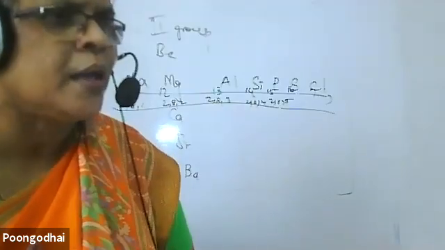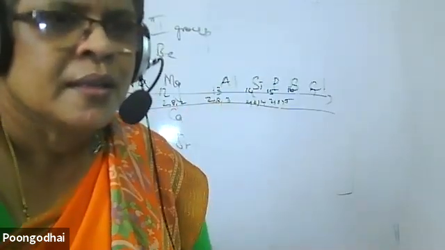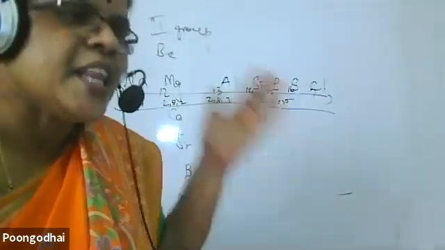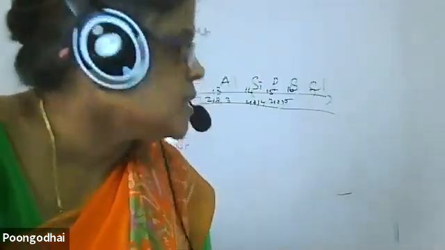Why third group? First group. Why third group in between? I said decreases, increases, so either the first one or the last one should come. That's all. The 18th group we don't consider. That's why, you will come to know later.